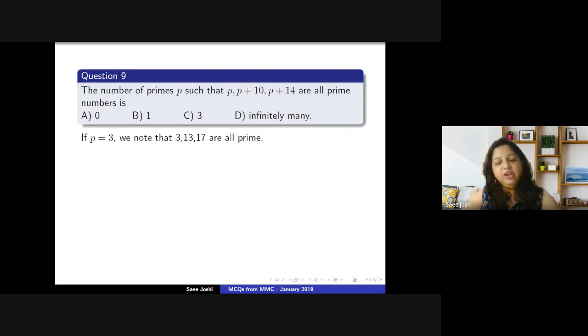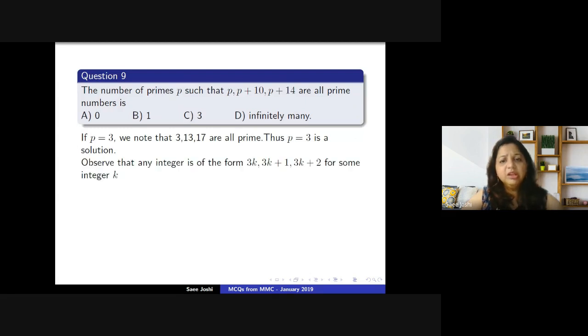So if P is equal to 3, we know that 3, 13 and 17 are all primes. Now if we take a look at any integer, we know that by the division algorithm, any integer is of the form 3k, 3k plus 1, or 3k plus 2 for some integer k. Clearly 3k cannot be a prime number, but 3k plus 1 and 3k plus 2 can be. So let's see if 3k plus 1 will be a solution to this particular problem.